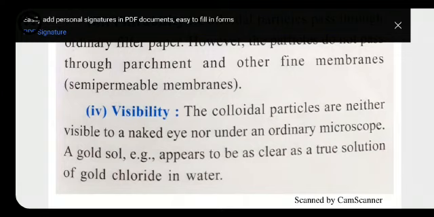Here we also have different types of colloids, but I don't think these are all given in your syllabus. Still, let me check once again, and if these questions will be there in your syllabus, then we will discuss all these things in the next class. Otherwise we will start a new chapter after this class. Okay, thank you so much students.